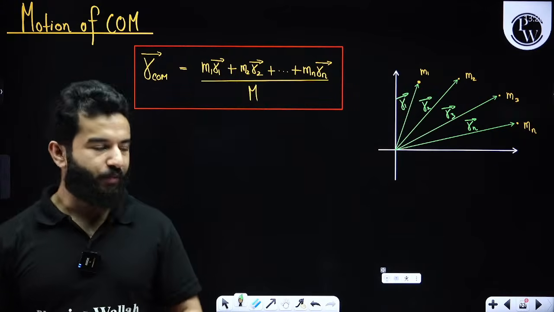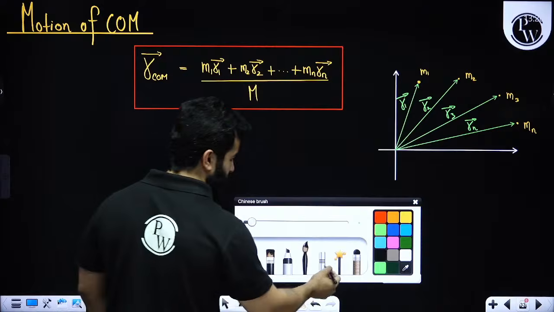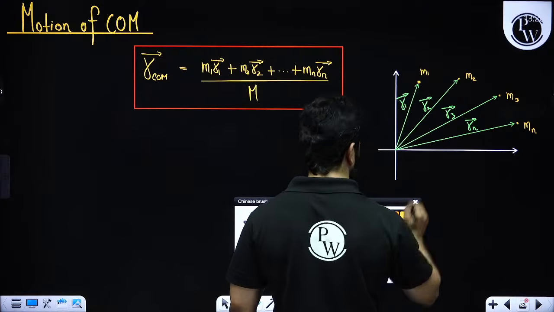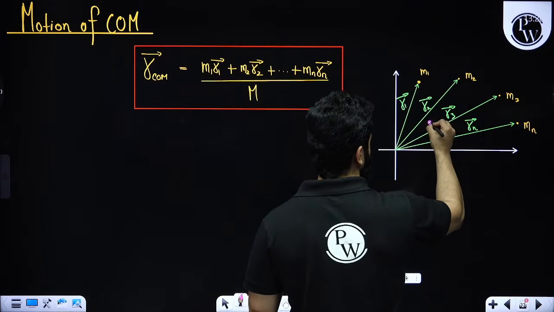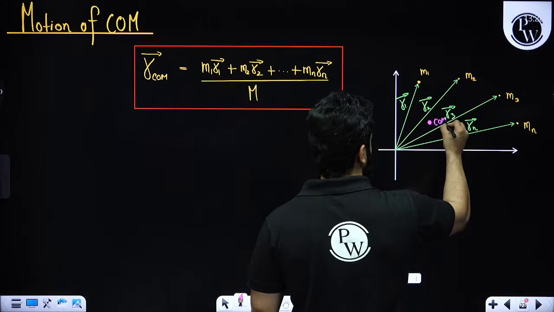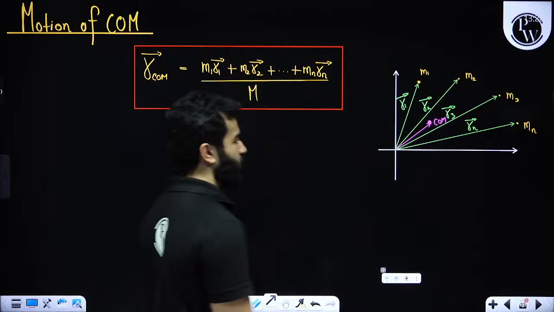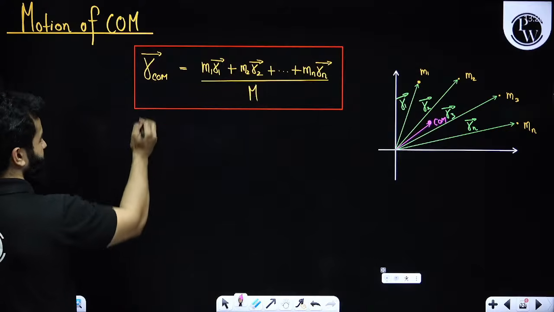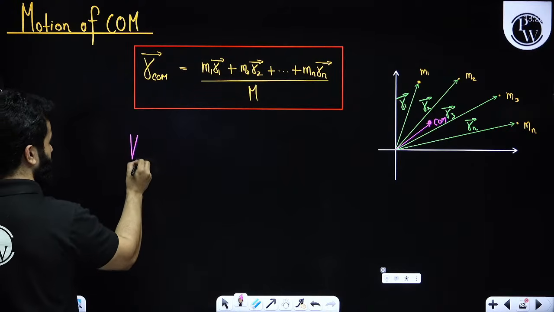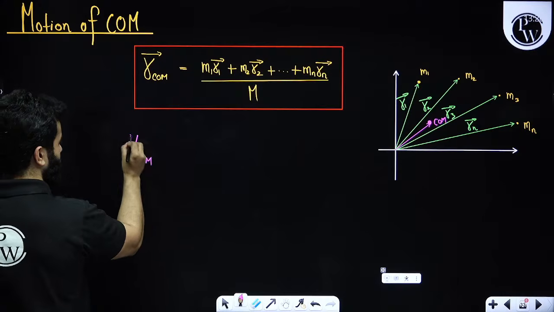Now when you are going to differentiate all of these things, let's suppose you have got the center of mass somewhere at this point. This is your center of mass and this is R_COM. When you differentiate it, it basically means that you are trying to find out the velocity of center of mass.